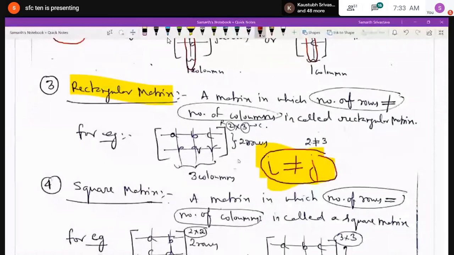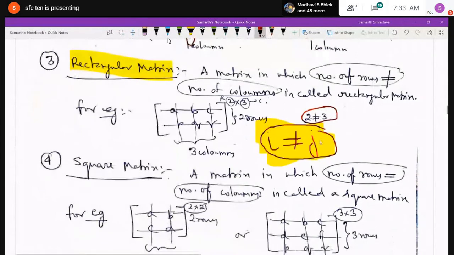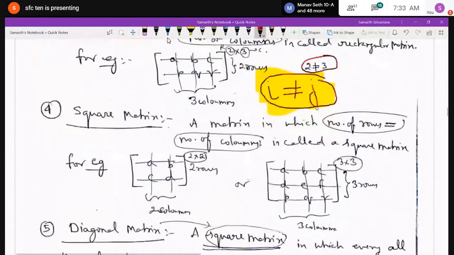The number of rows is 2 and the number of columns is 3, not equal, so it is called a rectangular matrix. Always remember, if in any matrix the number of rows and columns are not equal, it is a rectangular matrix.